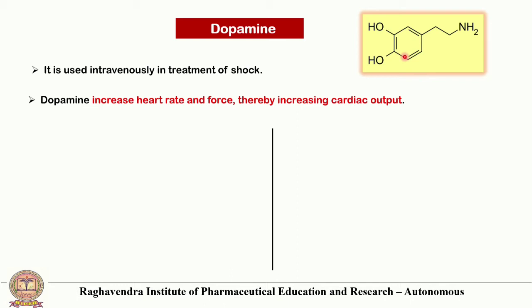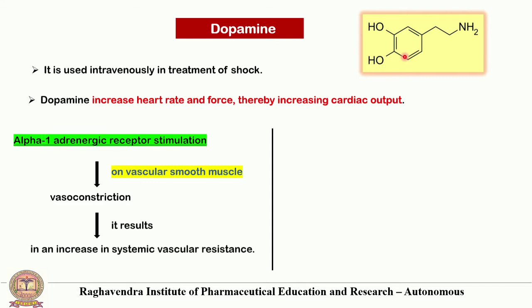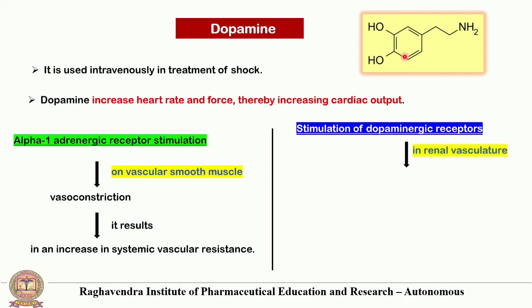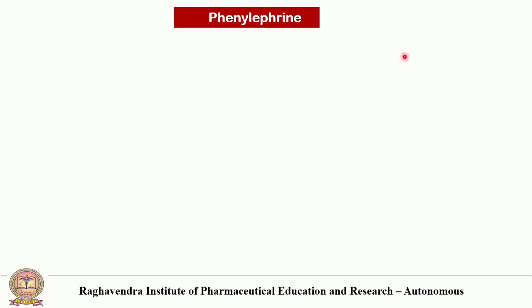Dopamine increases the heart rate and force of contraction, thereby increasing the cardiac output. Dopamine has the ability to stimulate the alpha 1 receptors on the vascular smooth muscle. It causes vasoconstriction and increases the systemic vascular resistance. Stimulation of dopaminergic receptors results in renal blood vessel dilation. Finally, it causes an increase in glomerular filtration rate, renal blood flow and sodium excretion, and increases the urine output. Next drug is phenylephrine.